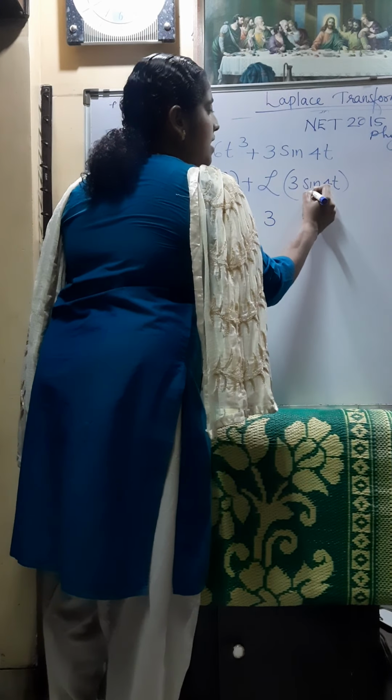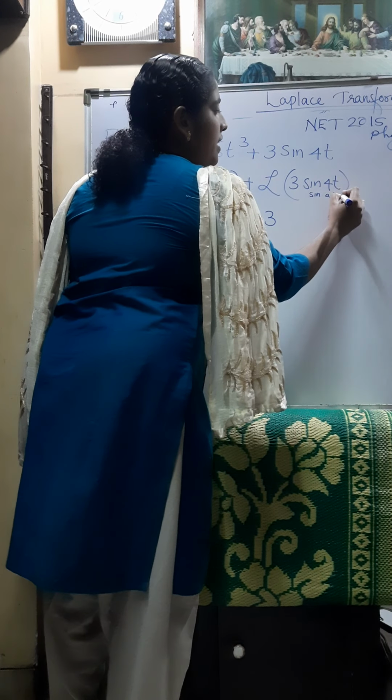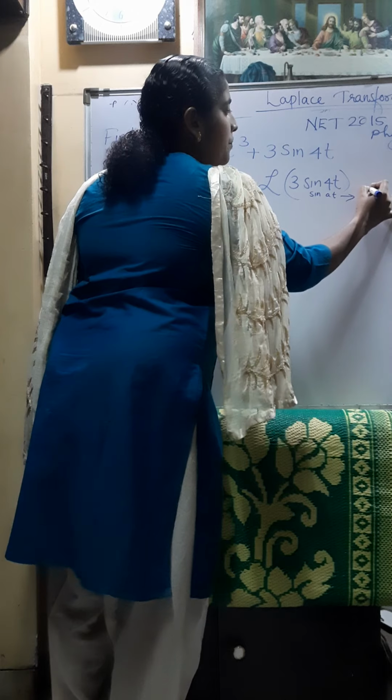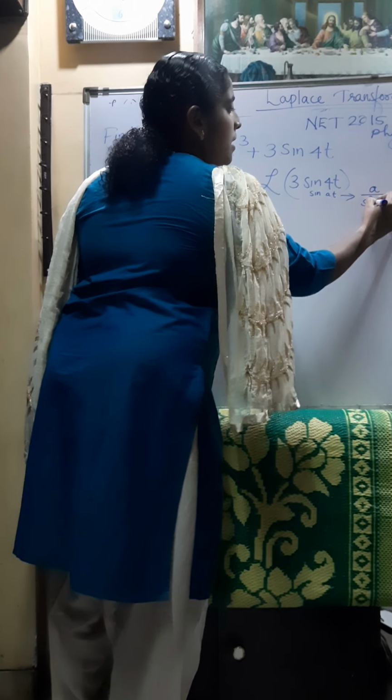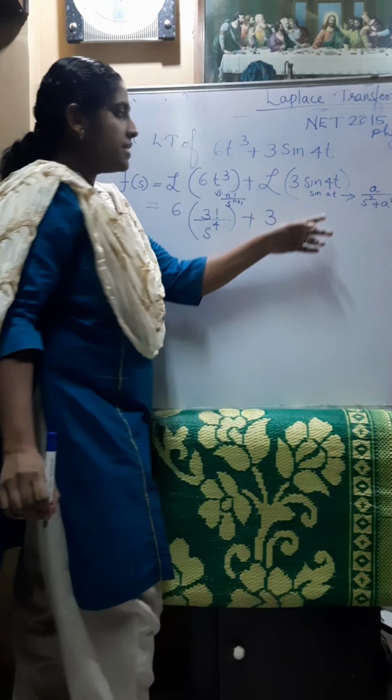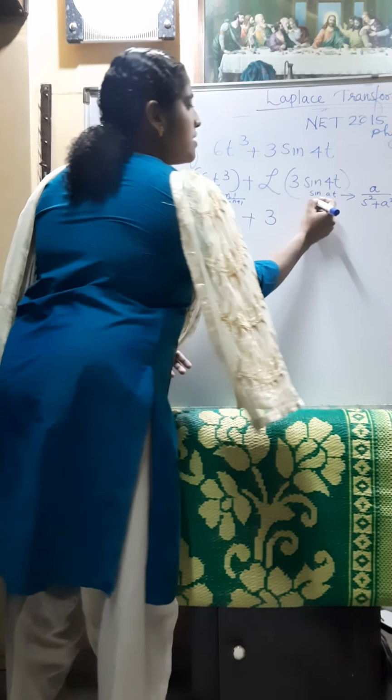What is the Laplace transform of sin at? The Laplace transform of sin at is a divided by s square plus a square. So what is a here? a is 4.